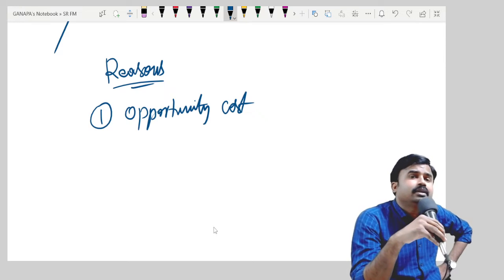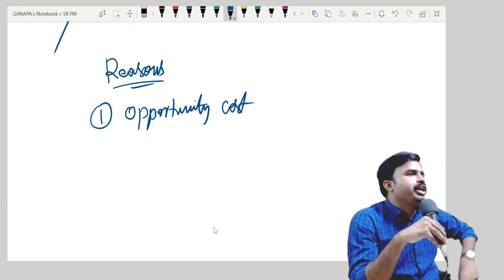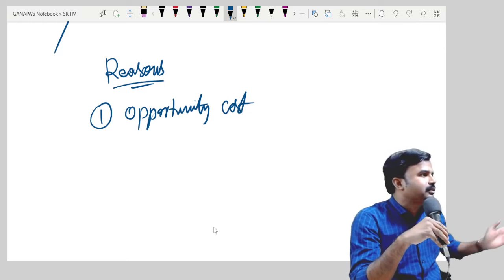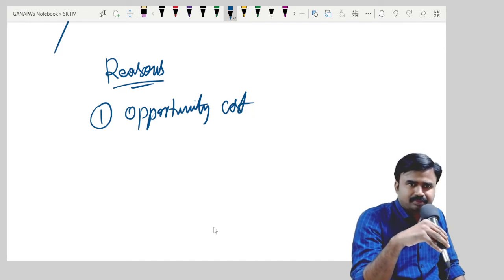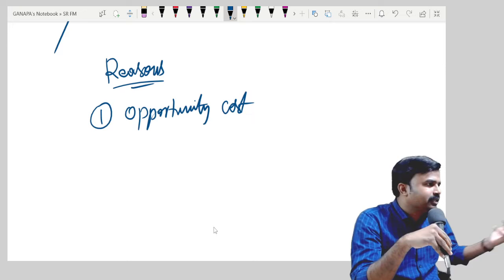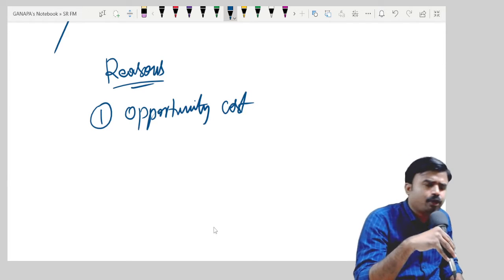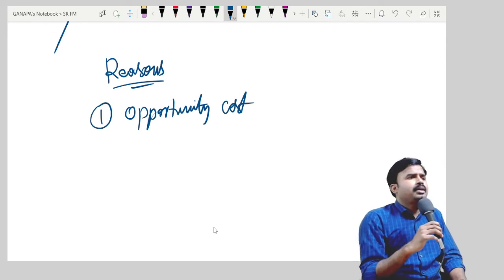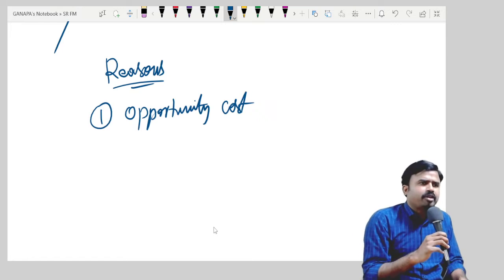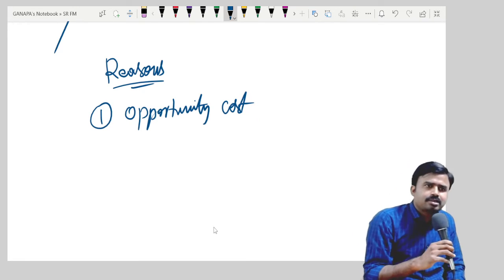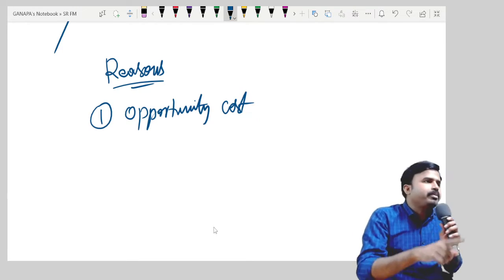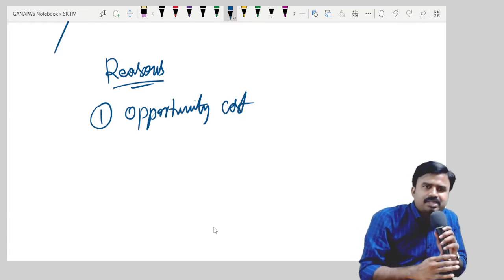Opportunity cost is the first reason why you are preferring today's money rather than future money. Because you can invest 1 lakh rupees today and earn some interest from the banks or companies, or earn some profit by investing the money in your business.